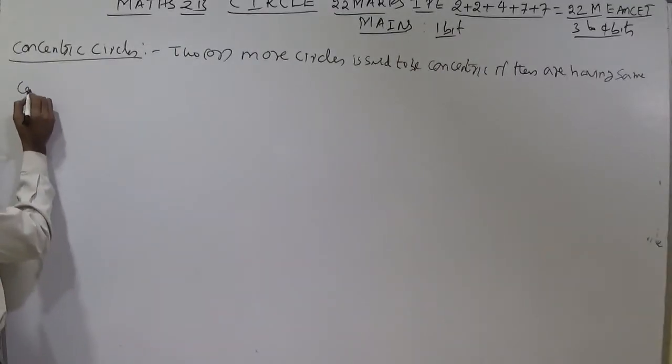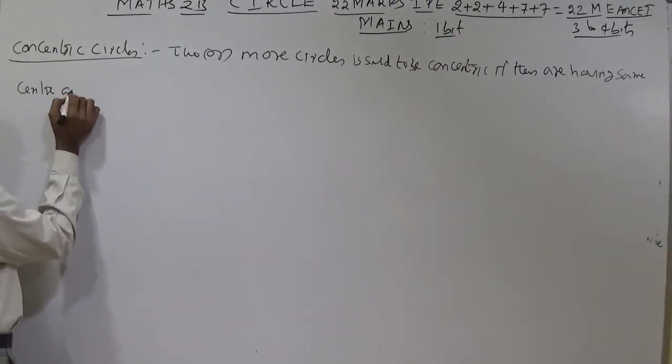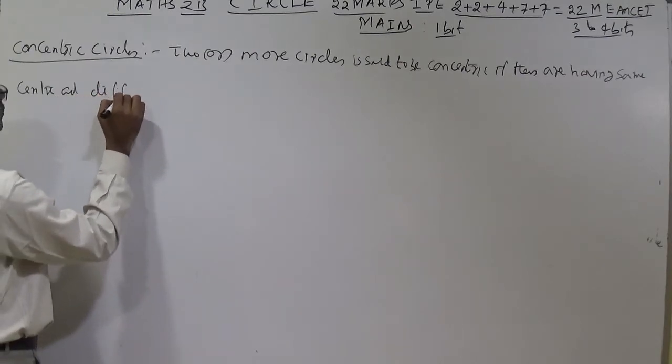If they are having the same center and different radii.